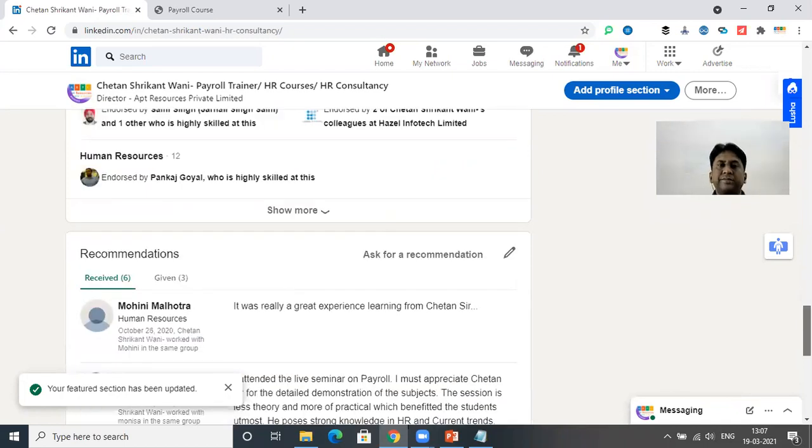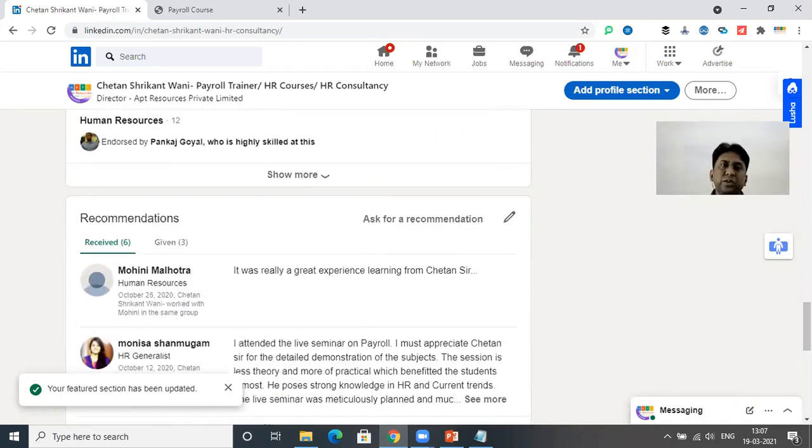Recommendations. See, it is important to have certain recommendations on your LinkedIn account as it builds trust and confidence. So guys, this was how you can prepare your LinkedIn profile first to attract the candidates.